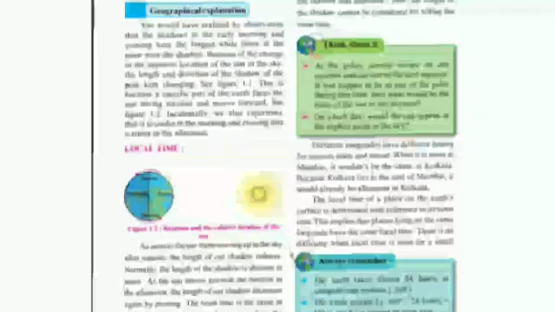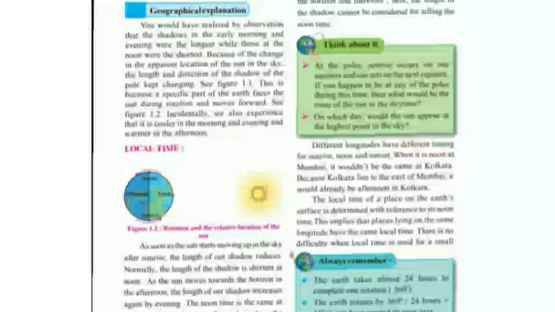So why is it so? Because of the change of the apparent location of the sun in the sky. This is because a specific part of the earth faces towards the sun during the rotation and moves forward.